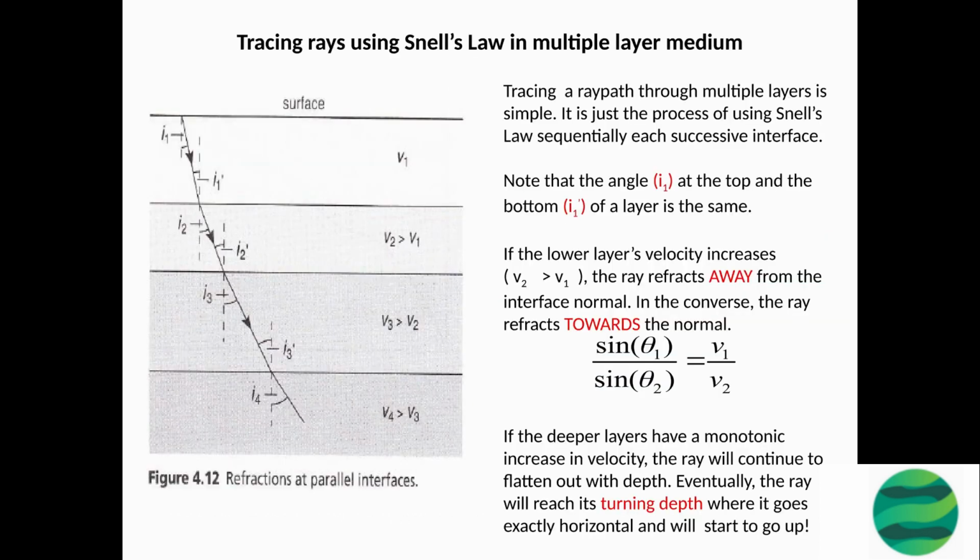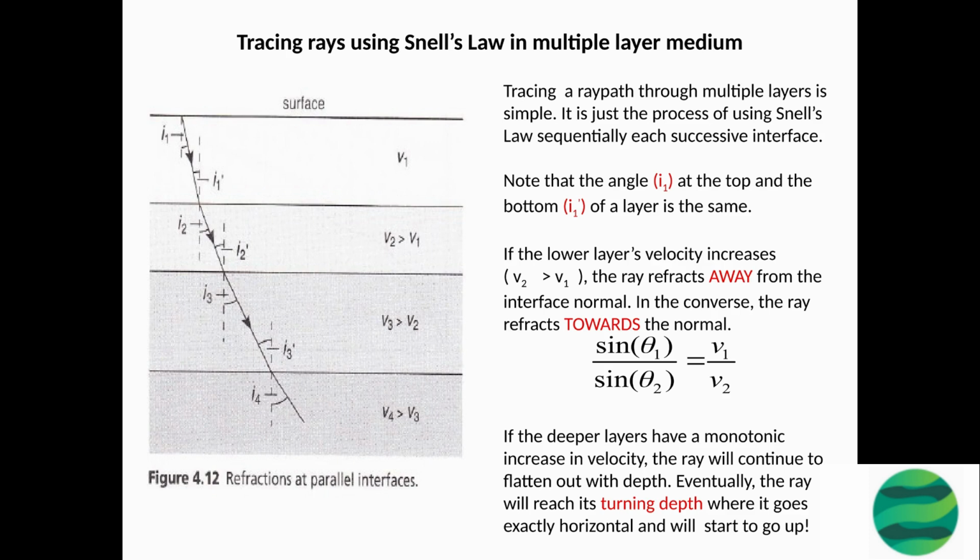Tracing a ray path through multiple layers of the Earth's interior is a simple process that involves using Snell's law sequentially at each successive interface. The angle of incidence, I1, at the top and the bottom of a layer is the same. If the velocity of the lower layer is greater than that of the upper layer, V2 greater than V1, the ray will refract away from the interface normal.